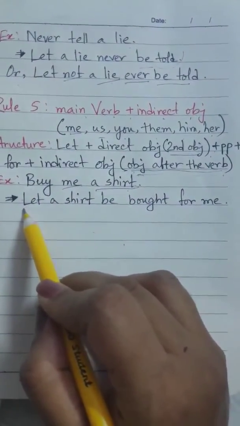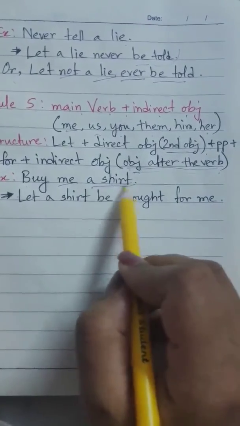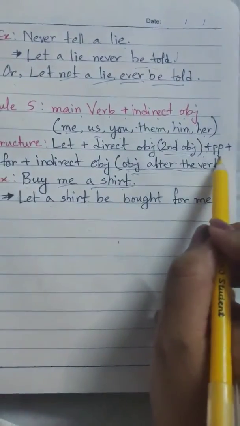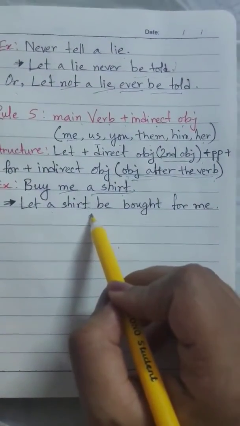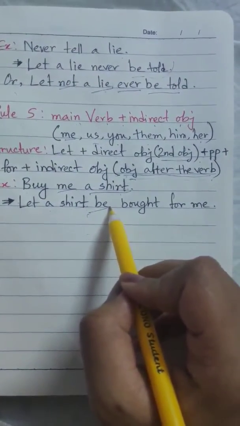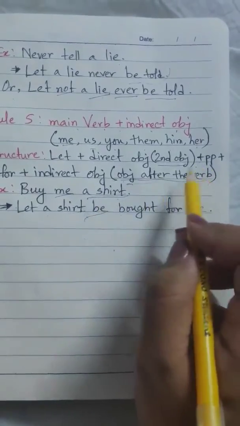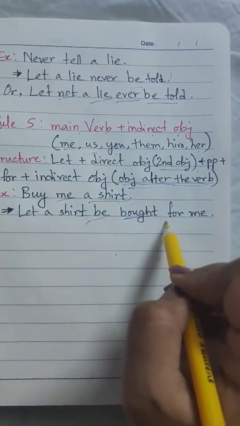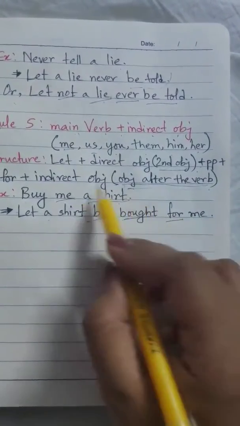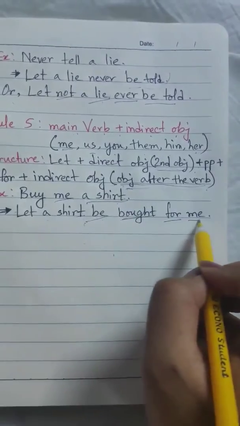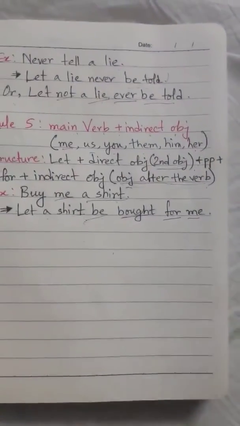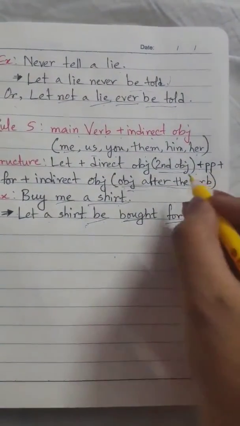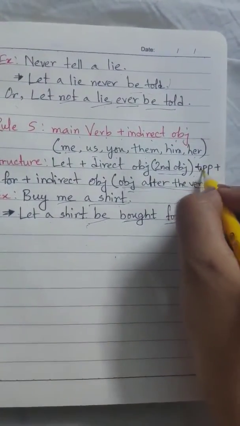So we bring let at the beginning and then the second object following the structure, and then be, and then the past participle of the main verb bought, and then for, and then the indirect object me. I'm sorry, I didn't include the be in here.